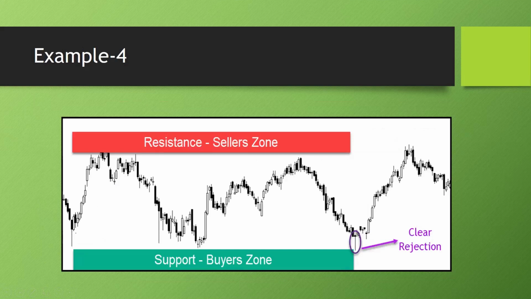So this is example 4. Once again, the script is in a beautiful sideways mode, and this is the support zone and this is the seller zone. Can you see this? This is a clear case of rejection, right? So one can plan a long trade above this, keeping a stop loss below this, and we can target this